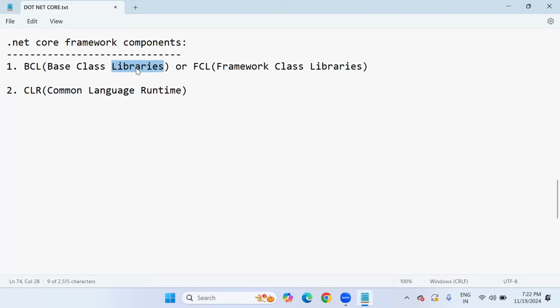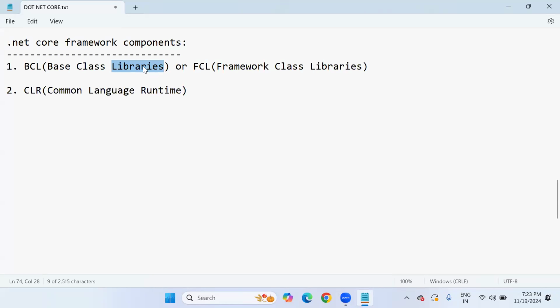The moment we install .NET Core framework or .NET framework on our computer, Microsoft provides lots of built-in libraries, and all these built-in resources will be installed automatically. Those installed libraries are nothing but ready-made resources. Ready-made resources means readily useful, ready to use. So the Microsoft team has already implemented a lot of logic, and they are providing it to us in the form of libraries to use in application development.